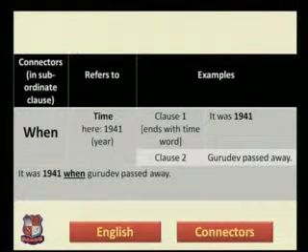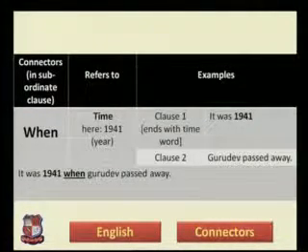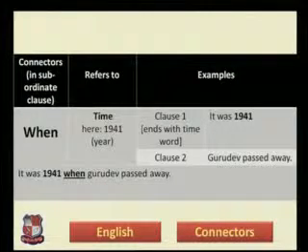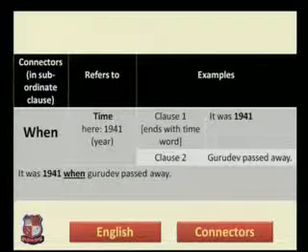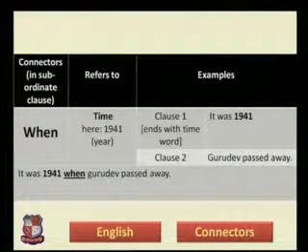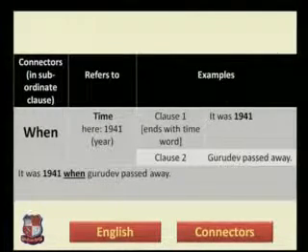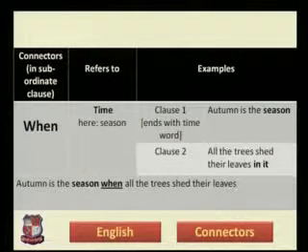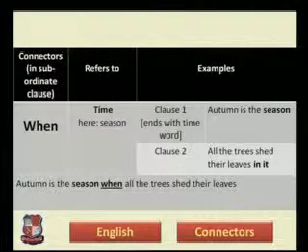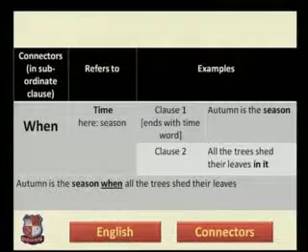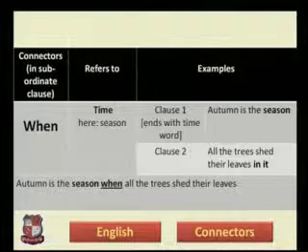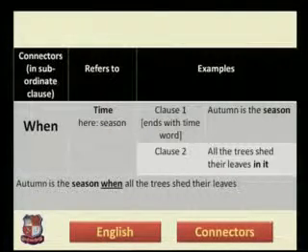Complex sentence becomes like, it was 1941 when Gurudev passed away. So again, the subordinate clause that has the connector when refers to a particular year, and here in this sentence the year is 1941. The same example or the same connector, as we can see, autumn is the season.